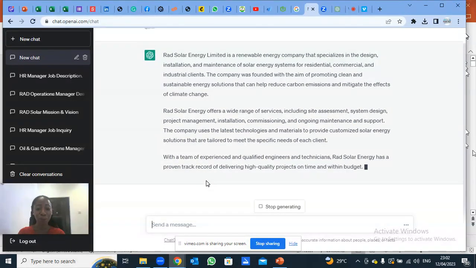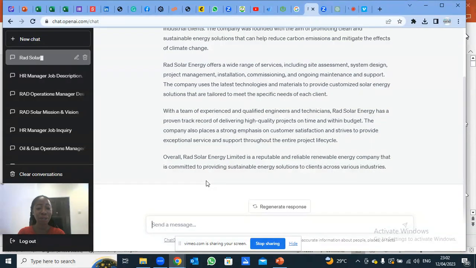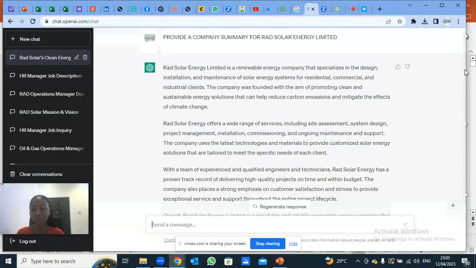Provide a company summary. So look at it. I do not need to tell GPT about RAD because I already told GPT about RAD before. So I'm telling GPT now, provide me a company summary about RAD. I already told you, right? You know who RAD is. So give me a summary about this company. And this is it. It has given it to me.